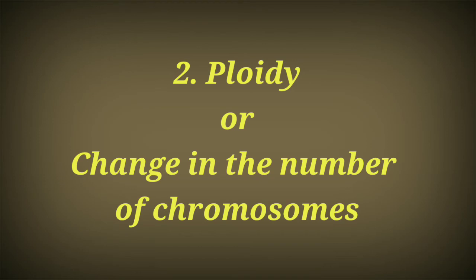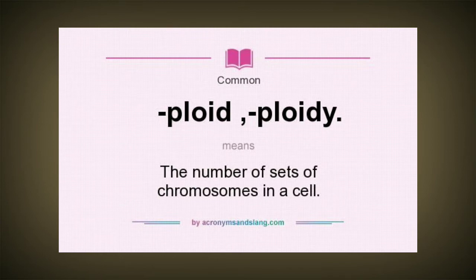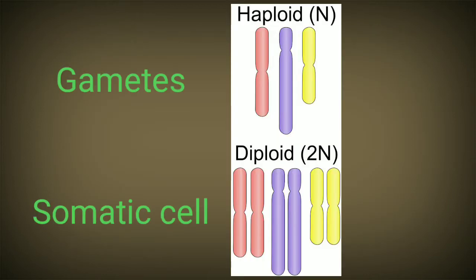Now let's come to the next type of mutation, which is called ploidy, or the change in the number of chromosomes. Ploidy here means the number of sets of chromosomes in a cell. As you know, gametes possess the haploid set, that is half the number of chromosomes, and a normal somatic cell possesses the diploid set of chromosomes, that is double the number.